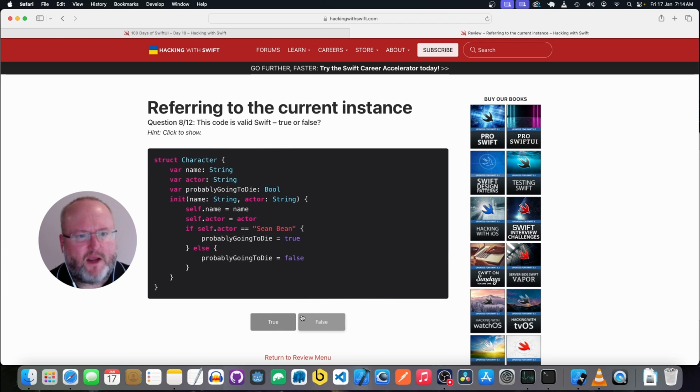Okay, we have a struct called Character and a string called name. Actor is a reserved word, so it's not going to allow that to be used. So I'd say that's false. Oh, it is valid. Okay.